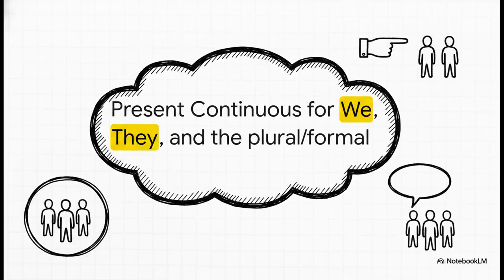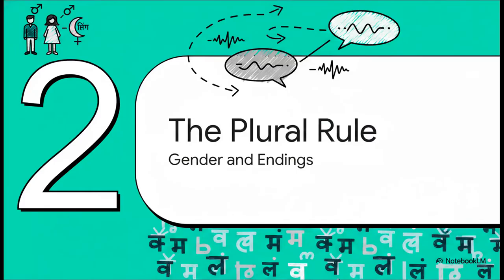So, our one single goal for today is to figure out exactly how to talk about what groups of people are doing right now. We're going to focus on the words we, they, and of course the formal or plural you. All right, let's get right to the heart of it. The rule for plural continuous verbs in Hindi is actually super straightforward. You know what it all comes down to? The gender of the group you're talking about.